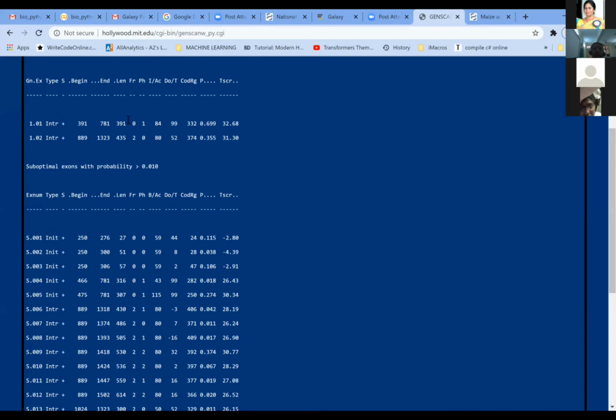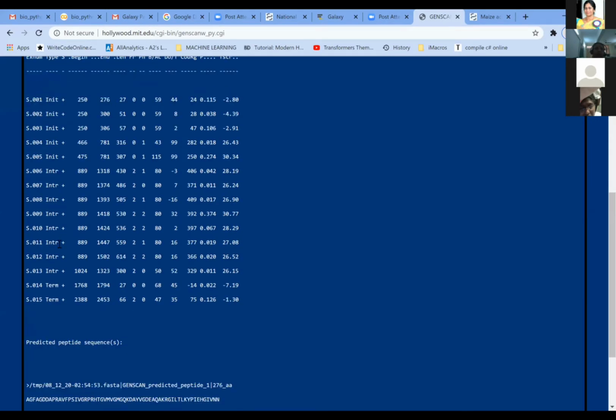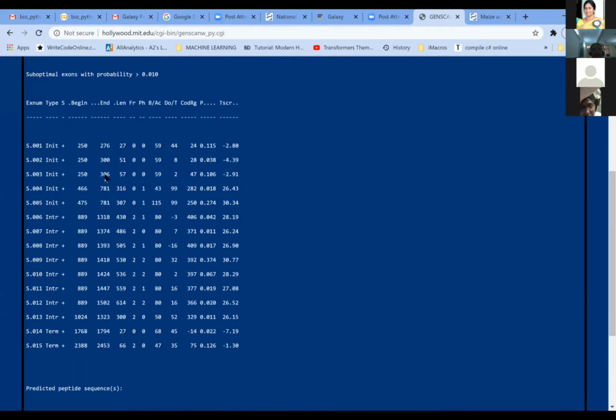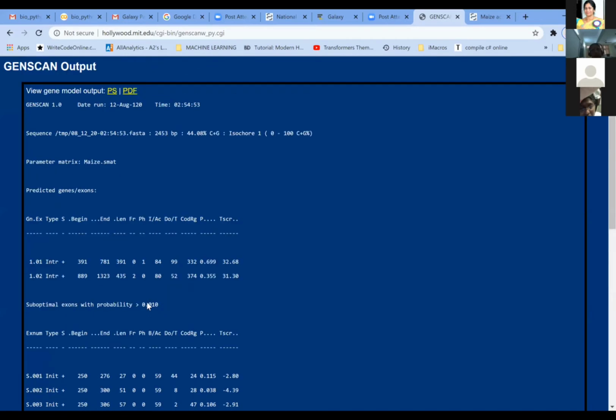These are slightly long sequences, and these are the internal exons again. INTR shows the internal exons. And then here you see the term TER, that is the terminal exon, which is there in the last segment, which is also seen here. We are talking of 889 to 1323. So for any sequence which you are going to analyze, your profile or output will vary depending on what parameters you select. Okay, so this is the output of the GenScan.